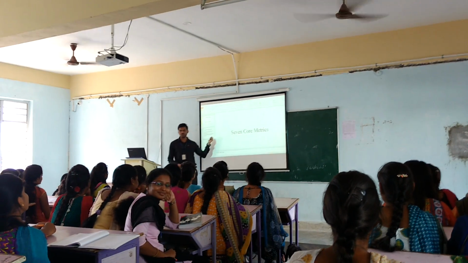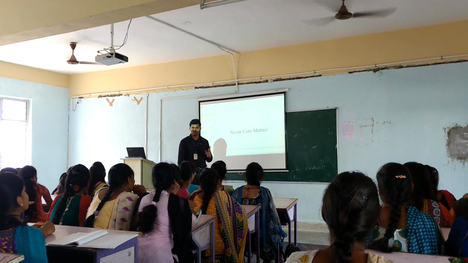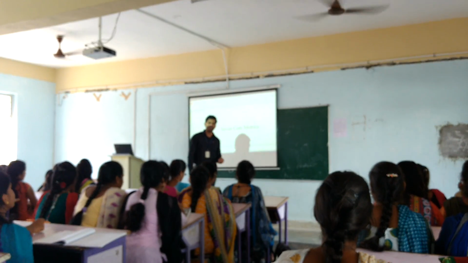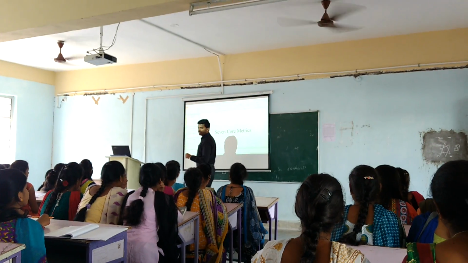I am going to discuss these 7 core metrics. These 7 core metrics can be divided into 2 kinds of indicators. One is management indicators and the second one is quality indicators. First we can discuss the management indicators.